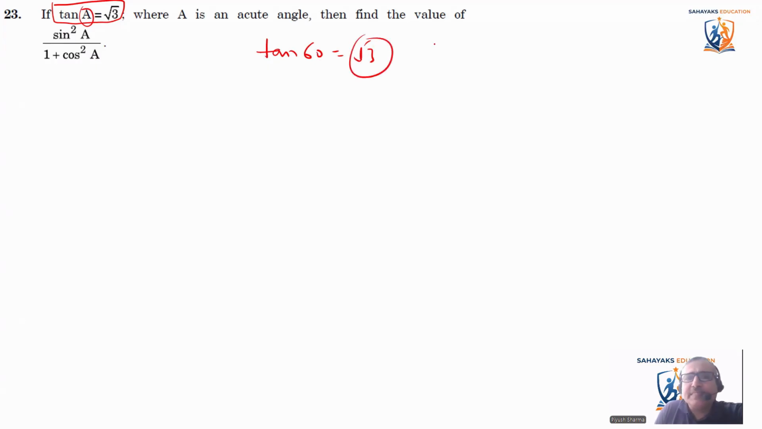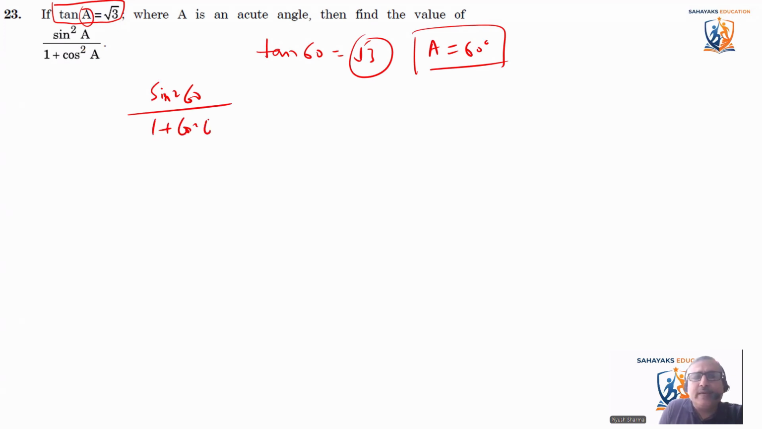We know tan 60. So that means A is equal to 60-degree angle. So let's put the value of A for sines. So it is sine square 60 divided by 1 plus cos square 60.